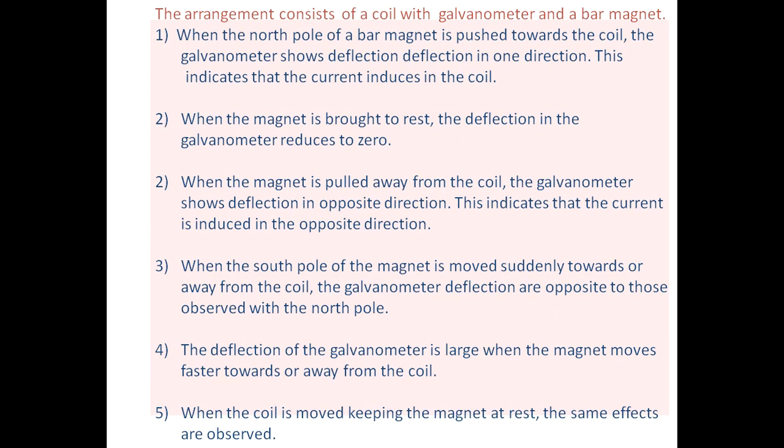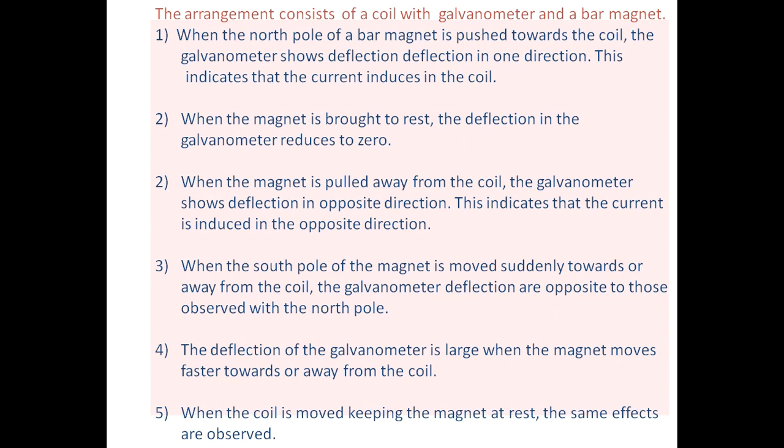So the current flowing in the coil is opposite whenever the galvanometer shows opposite deflection, that is, whenever the magnet is moving away from the coil.